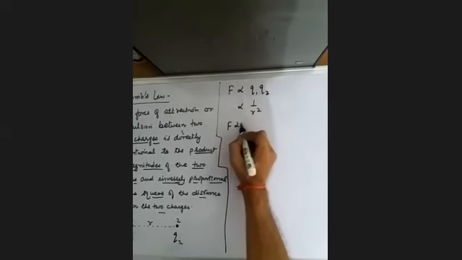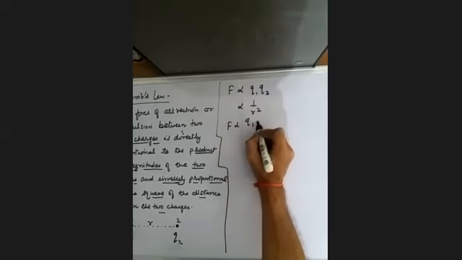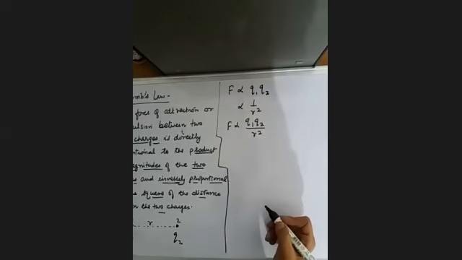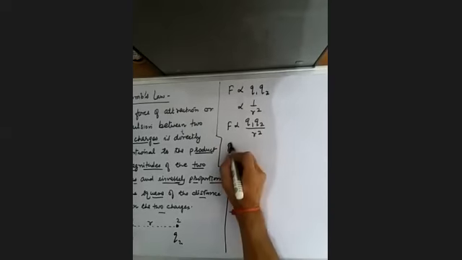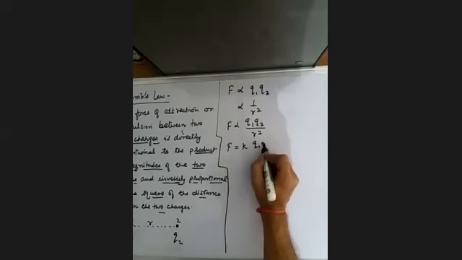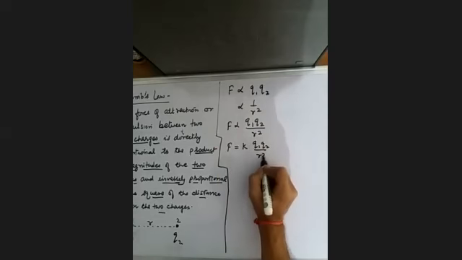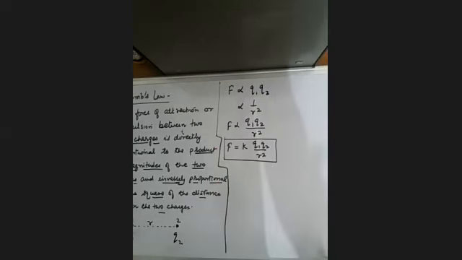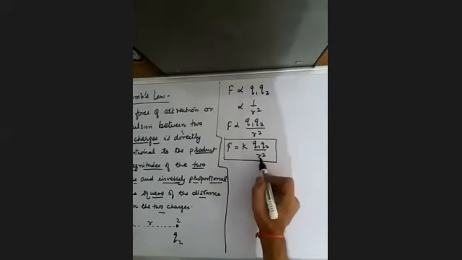Combining these, F is proportional to Q1 Q2 divided by r square. Removing the proportionality, F equals K Q1 Q2 divided by r square. That is the expression for force in terms of the charges and the distance separating them.